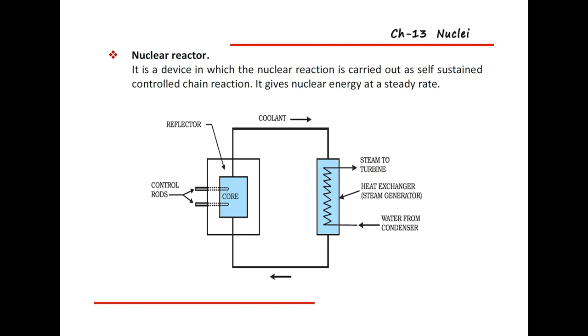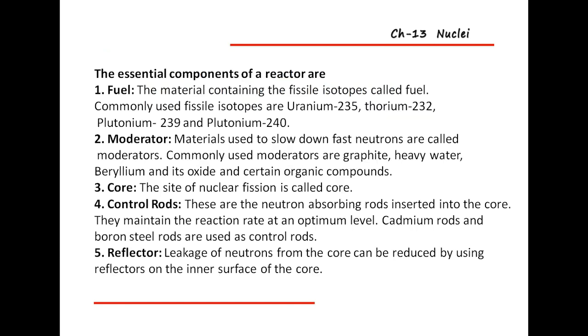In this core, some fuels are used, materials commonly like uranium 235, thorium 232, plutonium 239 and plutonium 240. These are the examples we use as fuel for this process.